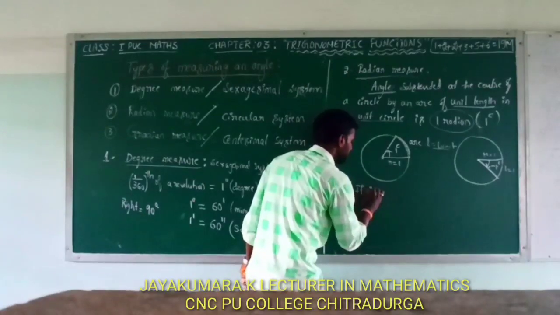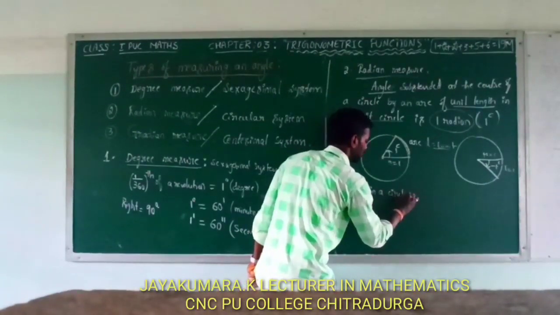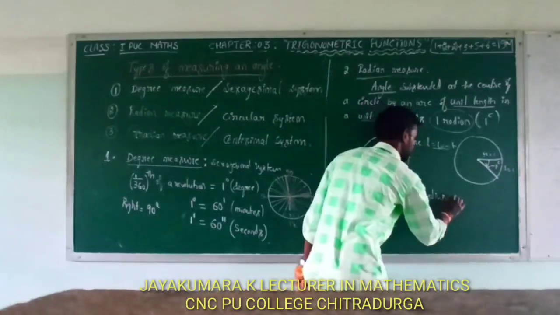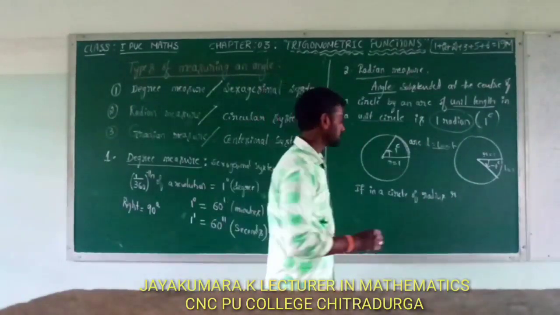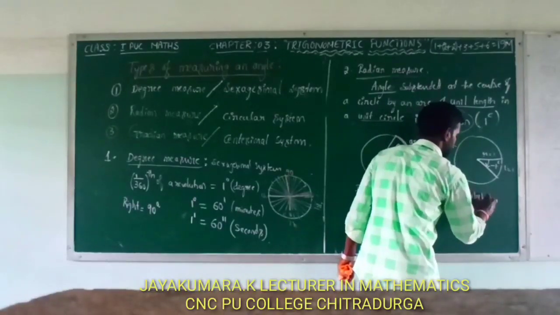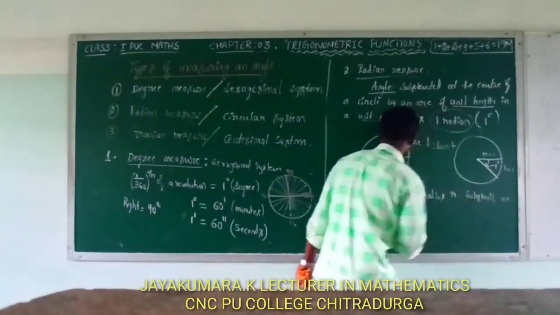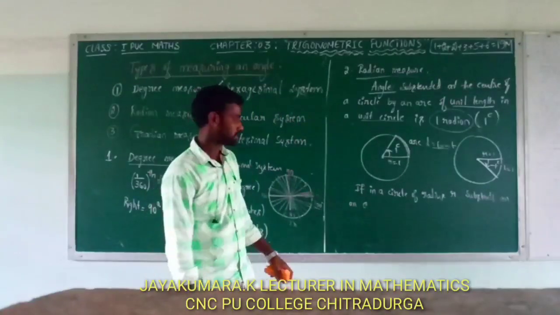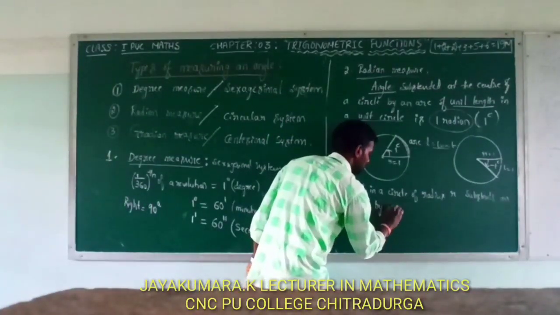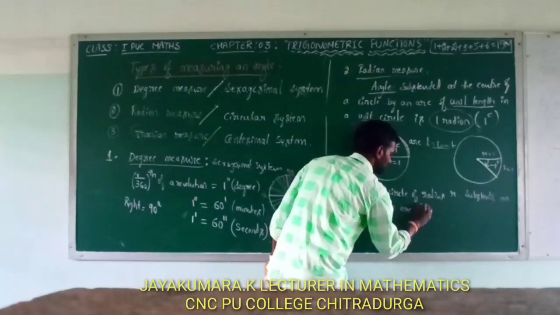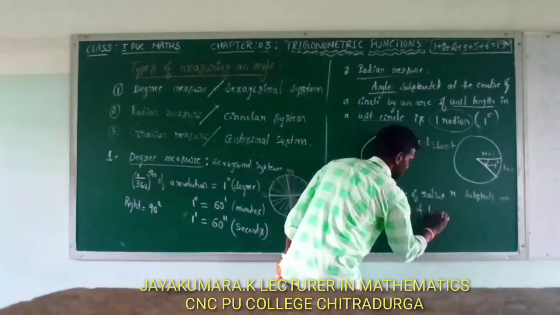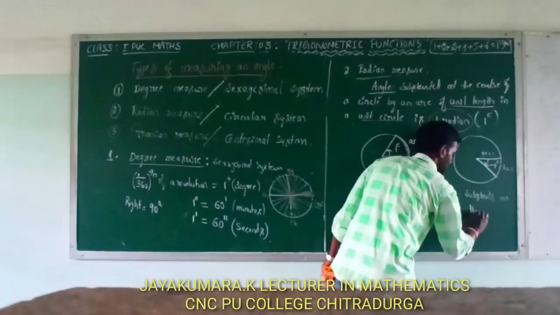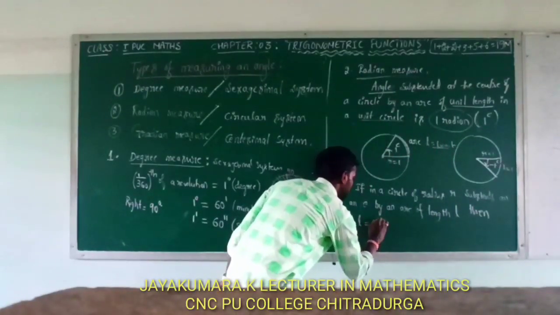If in a circle of radius r, an arc of length L subtends an angle theta, then L is equal to r theta.